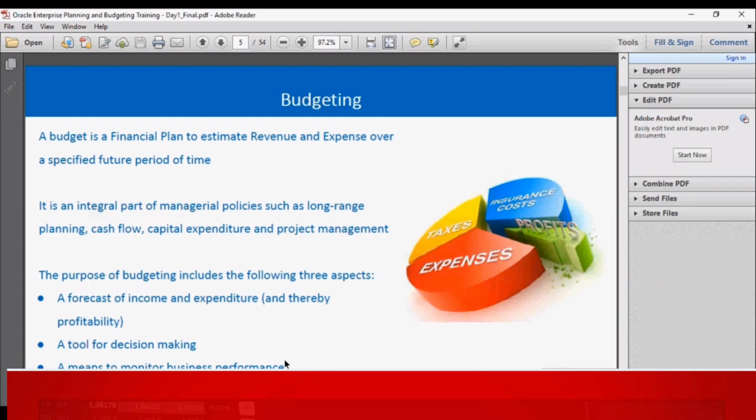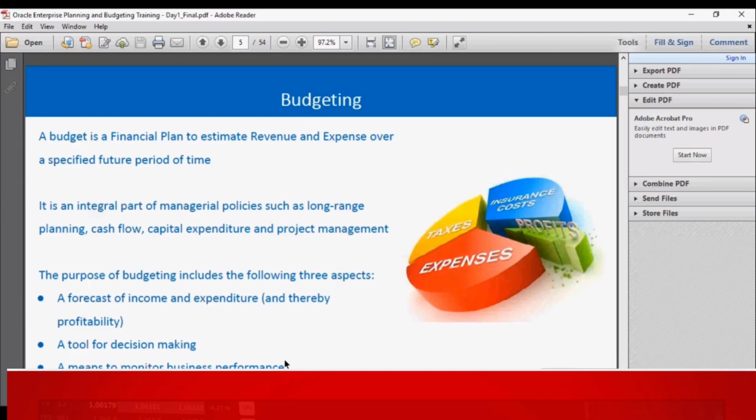When we look at the purpose of budgeting, it includes three aspects. The first is a forecast of income and expenditure. So it basically forecasts the future income, that is revenue, and expenditure, the difference of both being net profit or net loss. So it helps to foresee future profit or loss. The second one would be a tool for decision making.